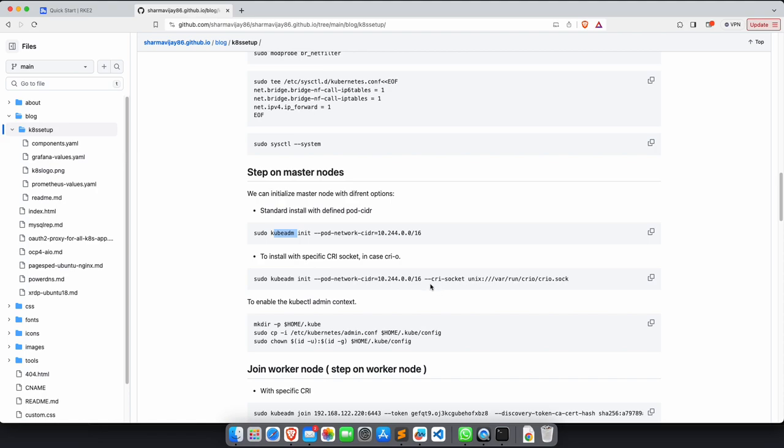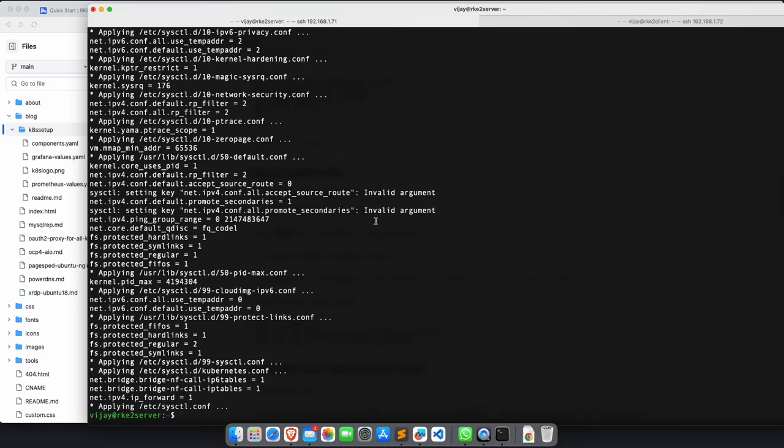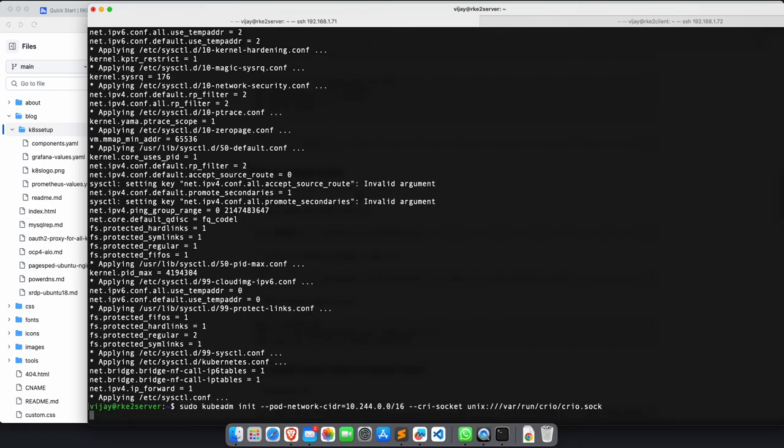With this command we are trying to say to kubeadm: please initialize my cluster with this pod network specification and with this CRI socket. Don't use containerd or something else if you already have, right? So I'll copy, and I have to execute everything on master only now. So I'm on master and I'm gonna simply execute this.